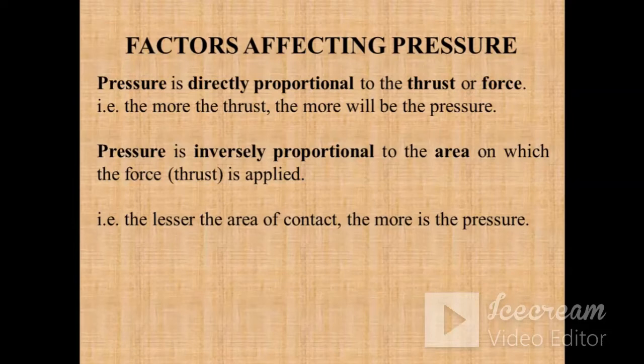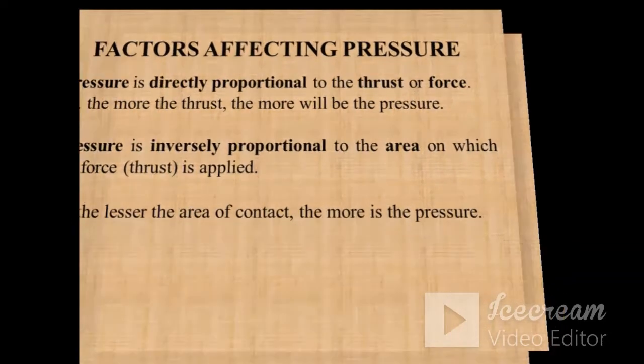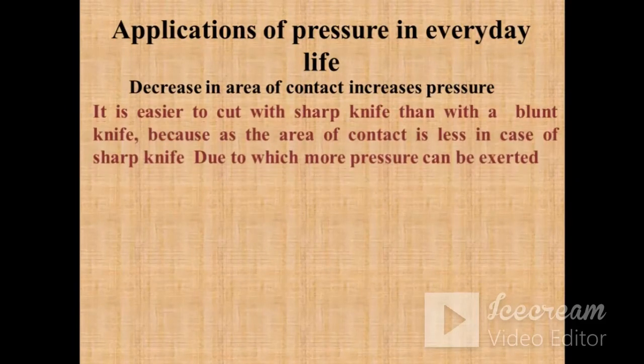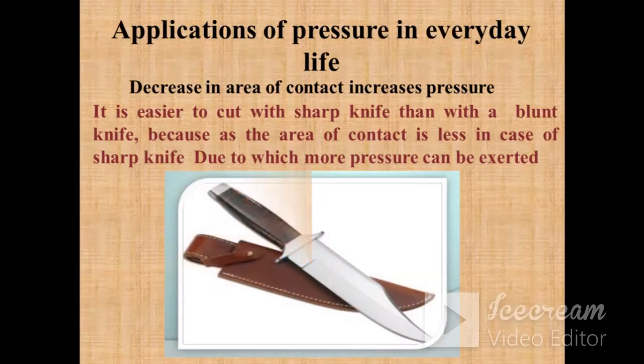Now we will discuss the applications of pressure in our everyday life. Suppose the area is decreased, then what happens? The pressure is going to increase. The most familiar example is a knife. Whenever we are using a knife, the desired thing is that the knife should have a sharp edge. Why?